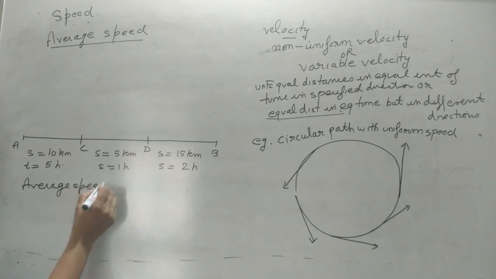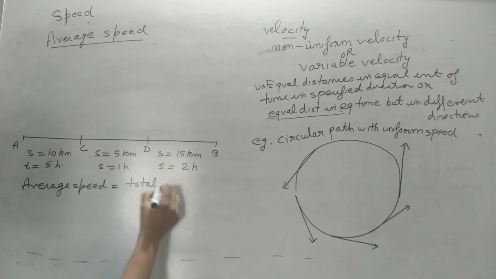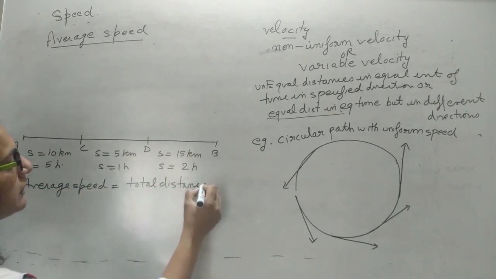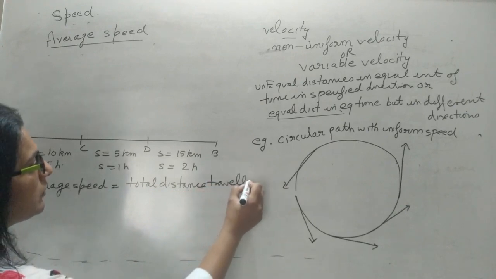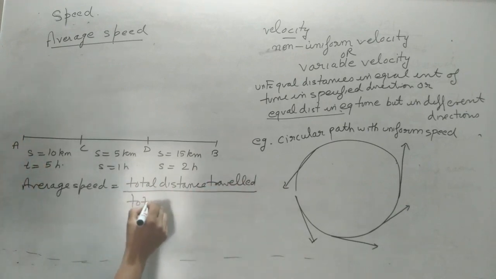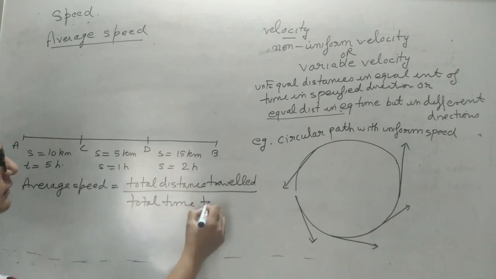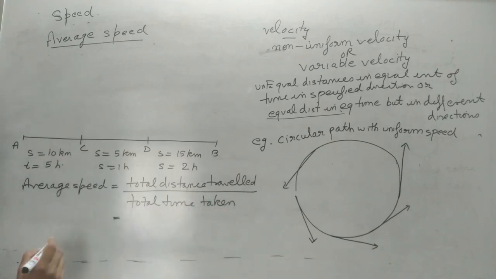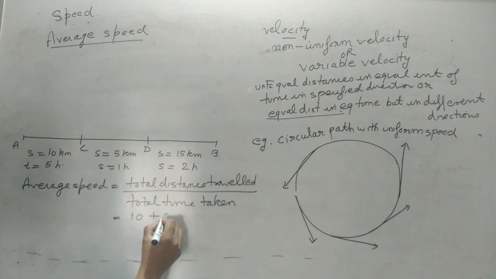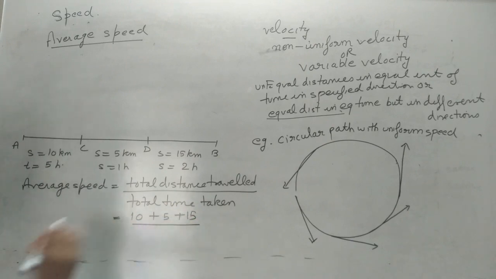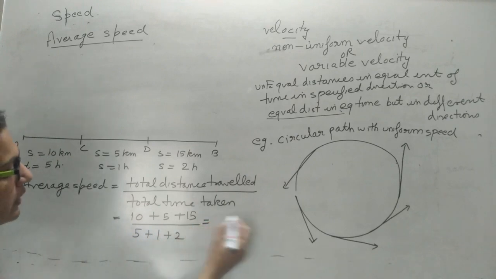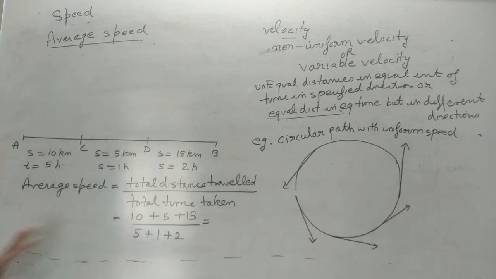Average speed is always total distance traveled over total time taken. So here what is the total distance traveled? 10 kilometers, 5 kilometers, 15 kilometers. What is the total time taken? 5 hours, 1 hour plus 2 hours, and hence you can find out the average speed. Quite simple. Total distance traveled over total time taken.